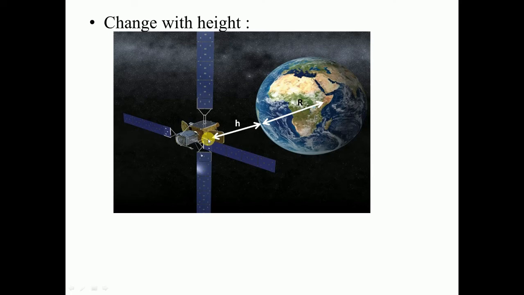So the total distance of the satellite from the center of the earth will be r plus h. Once again, from the center to the surface is the radius of the earth, and from the surface to the satellite is h, so the total distance from the center to the satellite is r plus h.